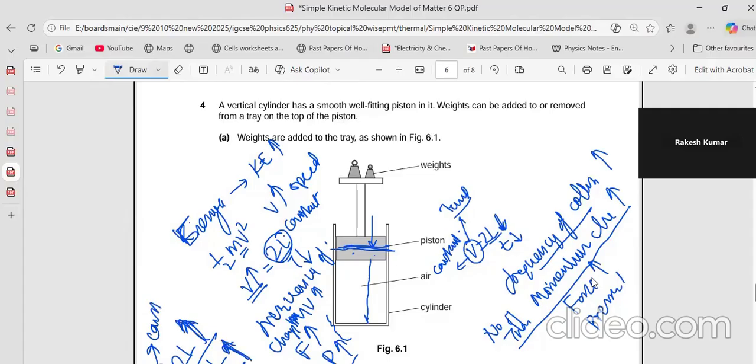Once the time increases, the frequency of collisions falls down, and the momentum change is also constant. So now the force will decrease and the pressure will decrease, and it will become equal to the outside pressure and it will stop.